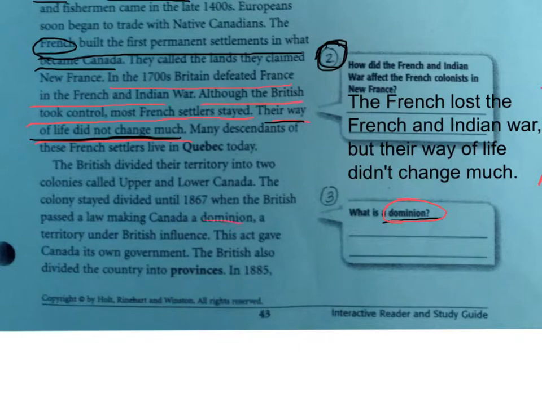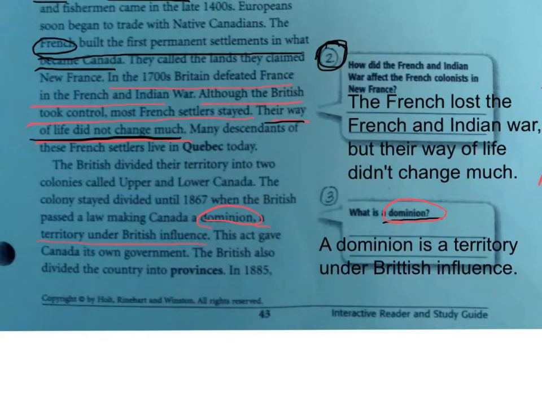So what is a dominion? A dominion is a territory under British influence. Remember, when we are restating questions that ask us about a definition, we start with a dominion is. Make sure you use a complete sentence to answer this question.